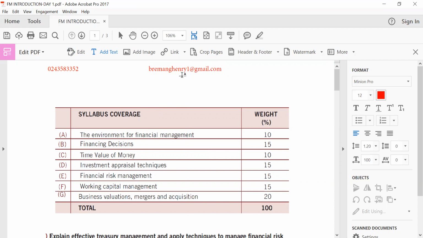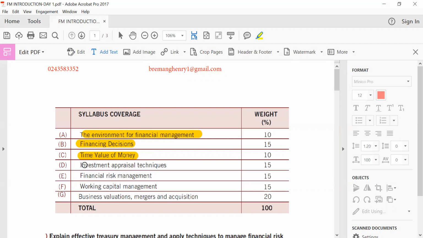For some time now, we have been looking at the introduction phase of the financial management paper. I think it's time for us to go deeper into it. If we look at part A, we'll be looking at issues pertaining to the environment for financial management. Then the next bit, we'll be looking at financing decision. Then from financing decisions, we'll be looking at issues pertaining to the time value of money, talking about perpetuities and annuities.